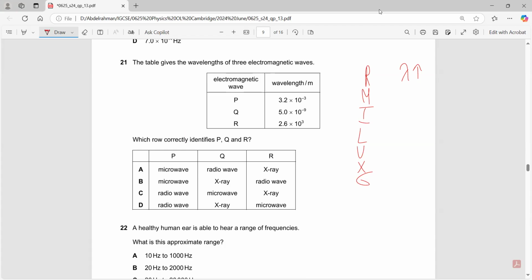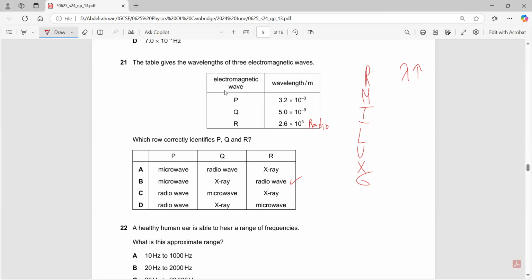Which of these is the longest wavelength? Times 10 to the power of negative 9, no, that's wrong. It's to the power of negative 9, so actually this is the shortest wavelength. The longest wavelength would be R, times 10 to the power of 3. So this is radio waves. R is radio wave. So this is the only correct answer, actually.